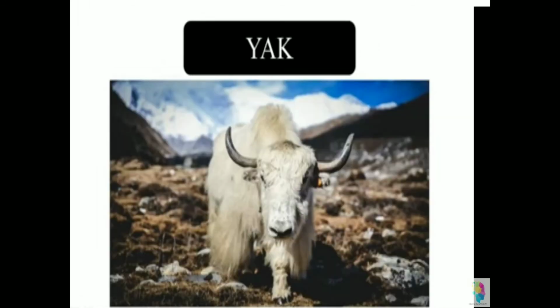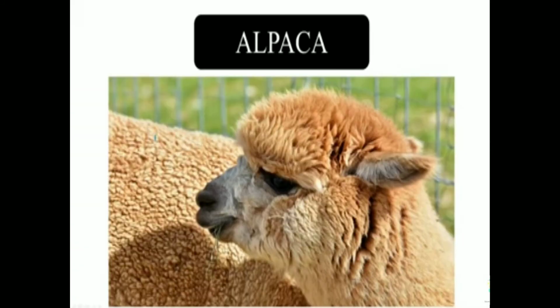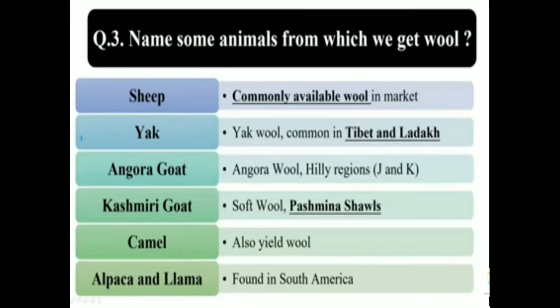This is a yak, again with a very thick coat of hair. This is an Angora goat, thick coat of hair again. This is a Himalayan Kashmir goat. Now this is a llama. Now you will remember these names. So here you have the list of animals from which you get wool.